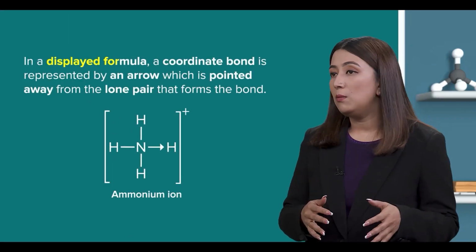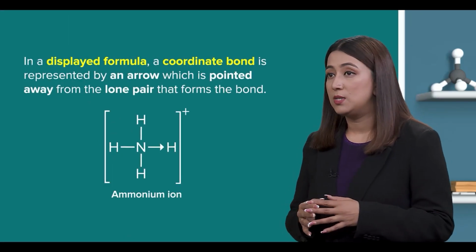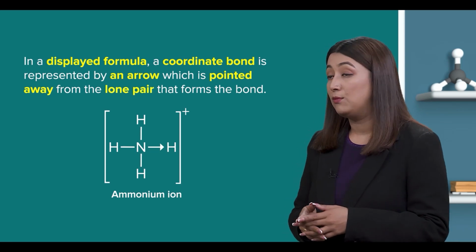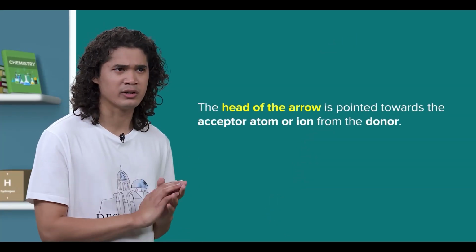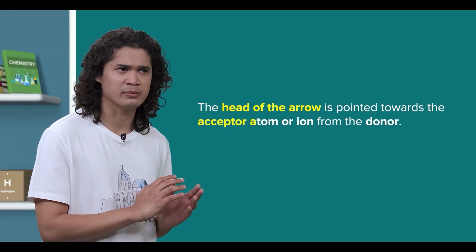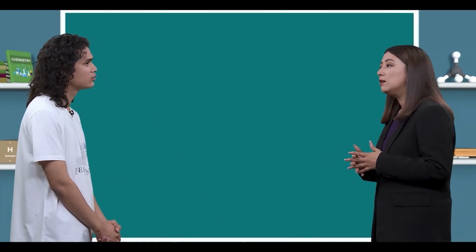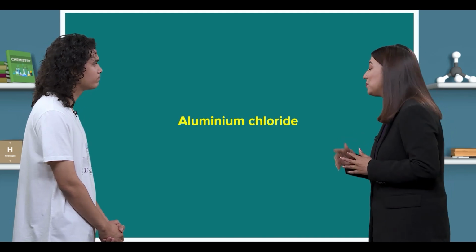And by the way, how is the coordinate bond represented? In a displayed formula, a coordinate bond is represented by an arrow which is pointed away from the lone pair that forms the bond. So does that mean that the head of the arrow is pointed towards the acceptor atom or ion from the donor? Yes, exactly. Apart from that, another molecule that has coordinate bonds is aluminum chloride.